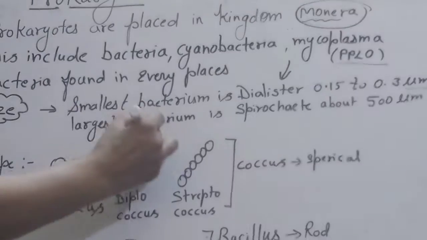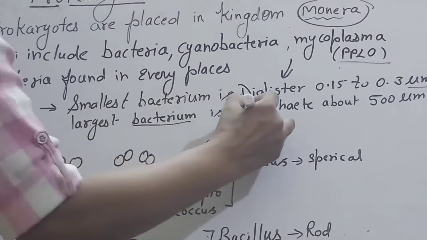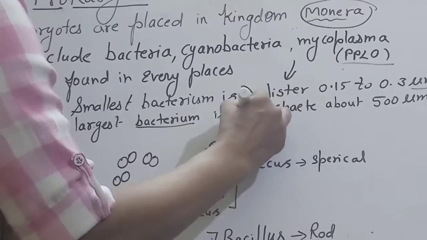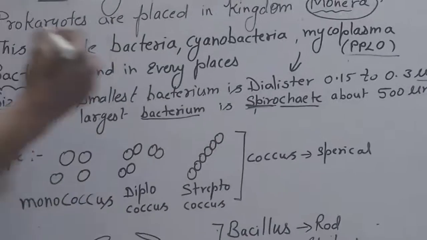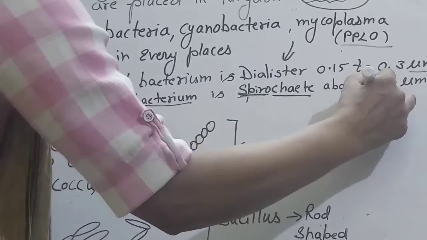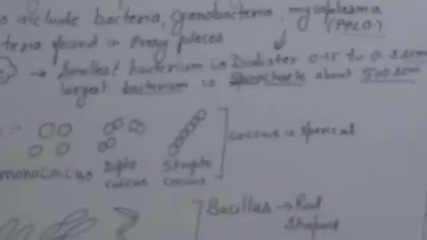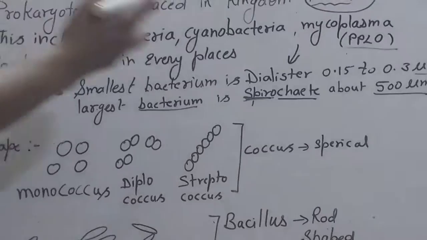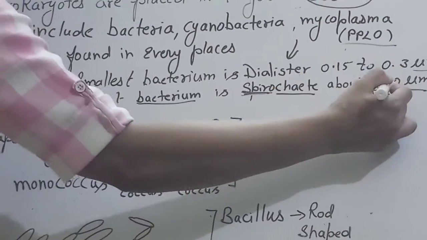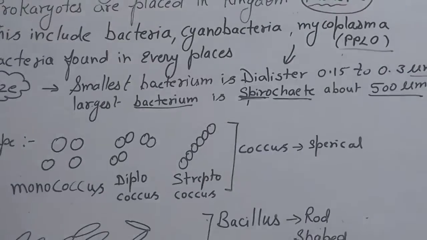The largest bacterium which we have found till now is called Spirochaete, about 500 micrometer. Clear? So this is the size; it is variable, from 0.15 to 500 micrometer.